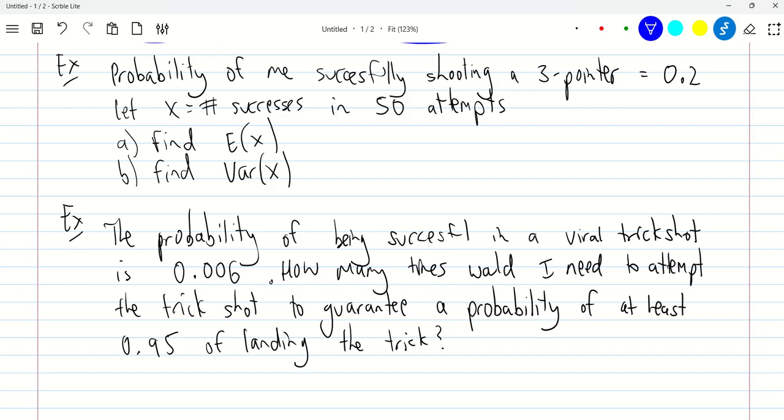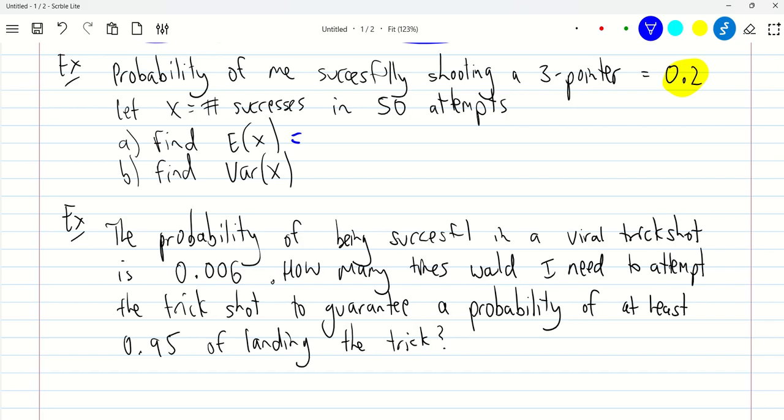And I want to find out what the expected value is. So how many shots would I expect to get in? If I'm shooting 50 times and the probability of me getting one in is 1/5, hopefully you can see what this is going to be. I'm expecting to get 1/5 of my shots in. 1/5 of 50 is 10. So we're expecting to get 10. That'd be what we expect to happen.